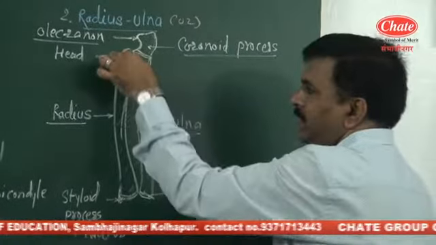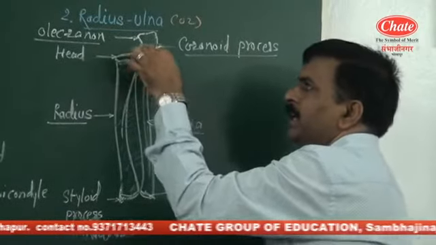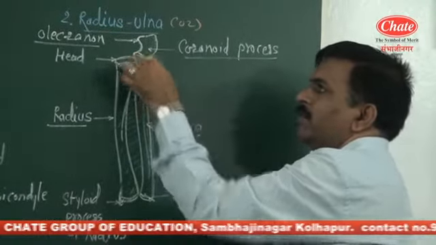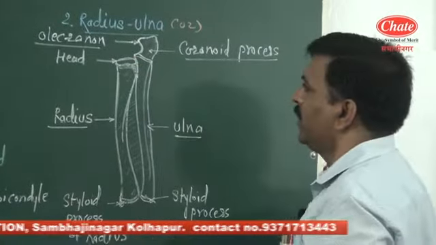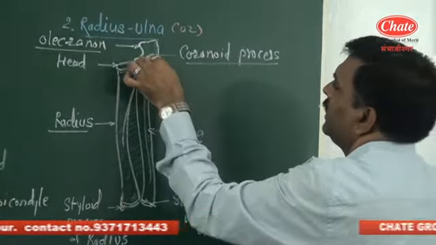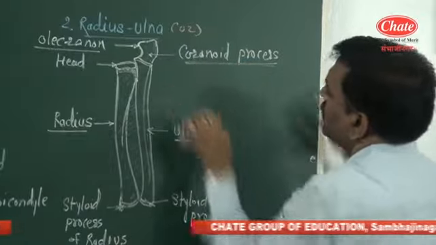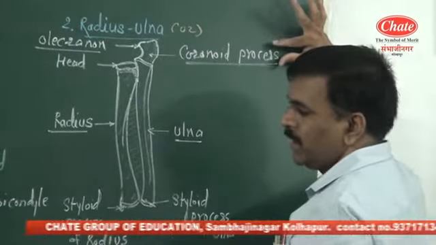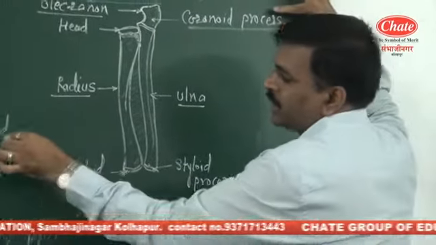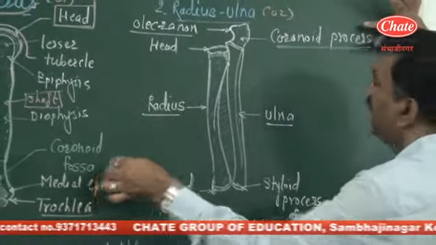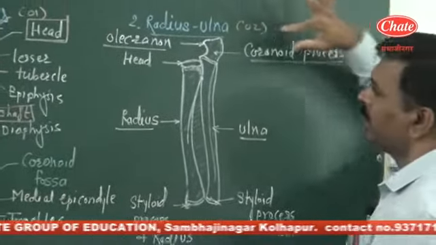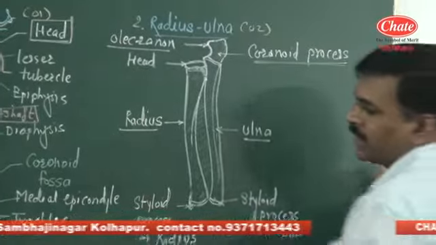The head of the radius articulates with the ulna and forms the radio-ulnar joint, while the ulna at the anterior side has one process, termed the coronoid process. This coronoid process fits into the coronoid fossa and forms the hinge joint,